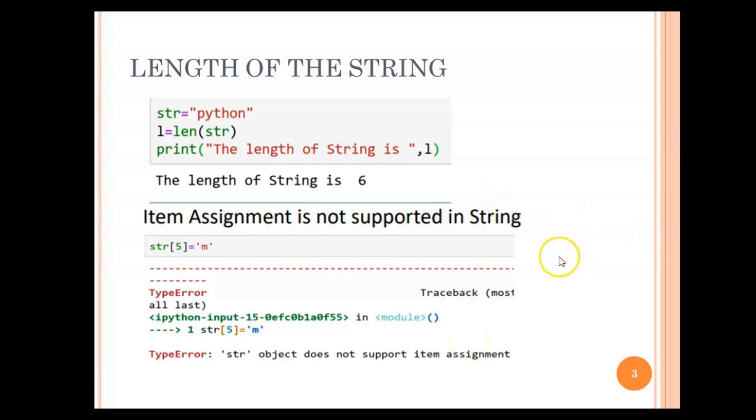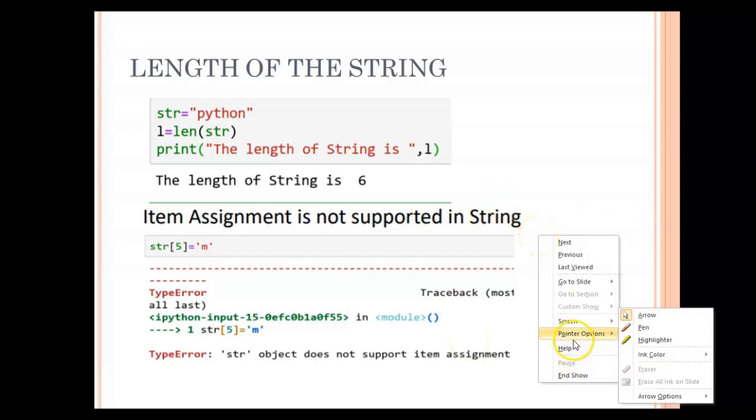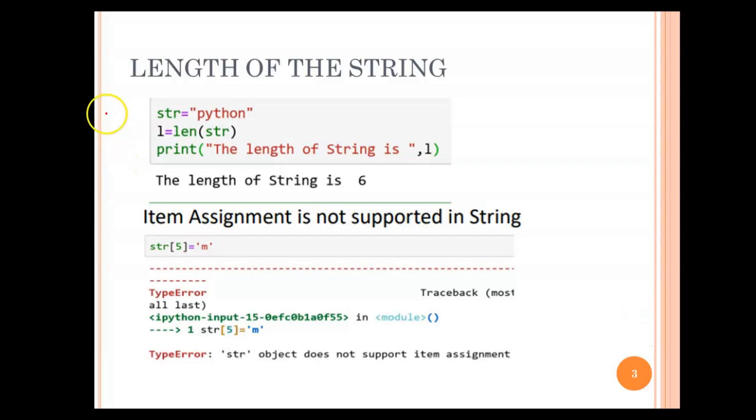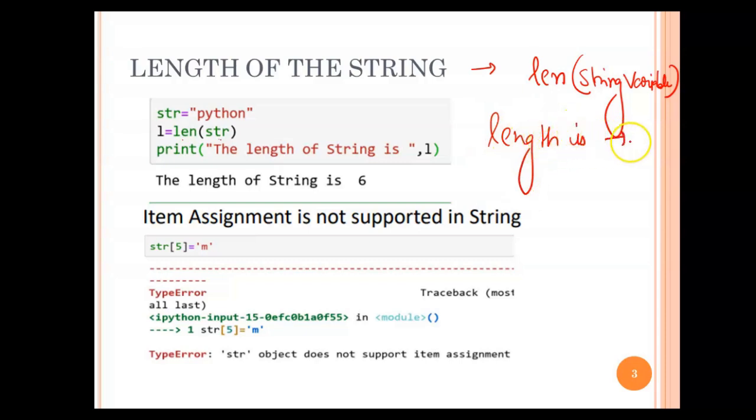Moving to the next thing, the length of the string. How can we find the length of a string? Length is nothing but the number of characters present in the string. The function we use to find the length is len, and inside it you write the string variable. You can even give the value directly. Here you can see len of str. str is Python. Length starts from 1, so it is 1, 2, 3, 4, 5, 6. The length is 6 for Python.